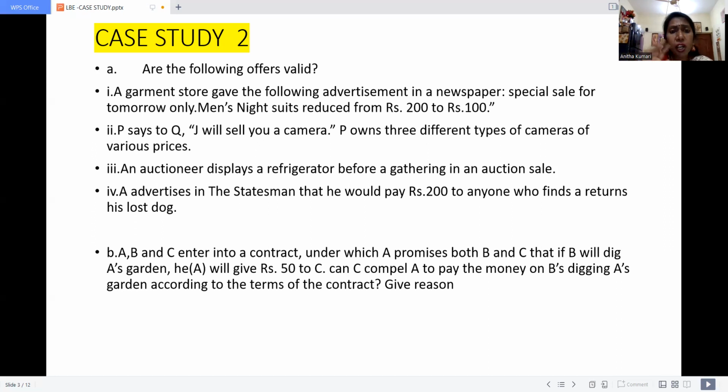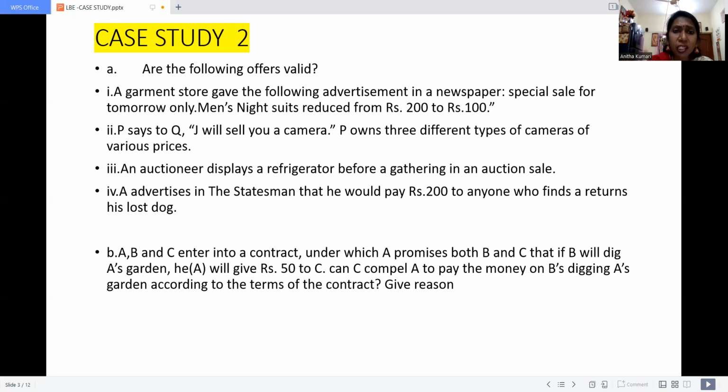So as I already told you, there must be clear information about the offerer and offeree. Here, even though P initiates the contract, he is not offering anything to Q. Why? Because P is insisting Q get a camera from J. So who is the offerer? J is the offerer. And who will get it?